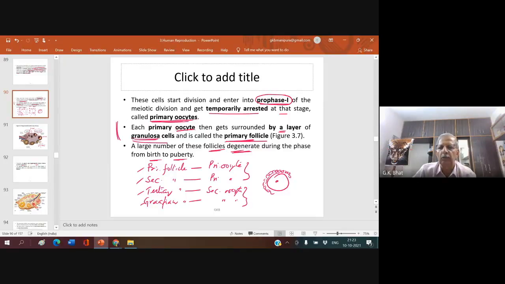This structure of a primary oocyte with a single layer of granulosa cells is always referred to as a primary follicle. Primary oocyte with one layer of granulosa cell is called primary follicle.